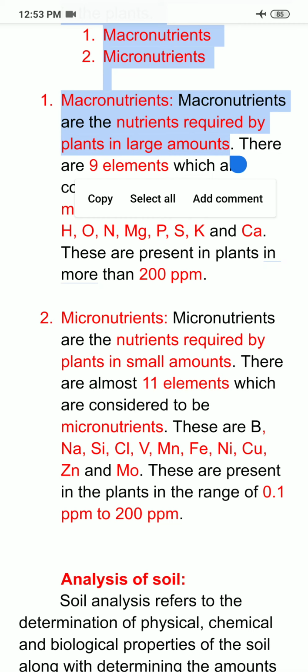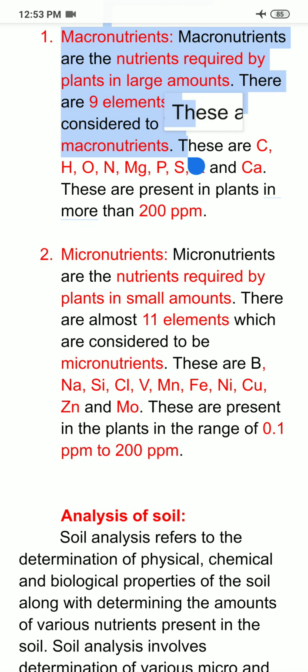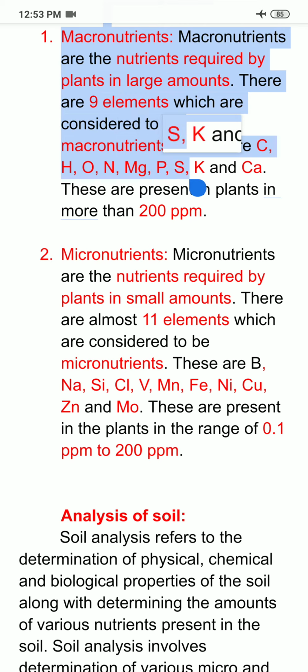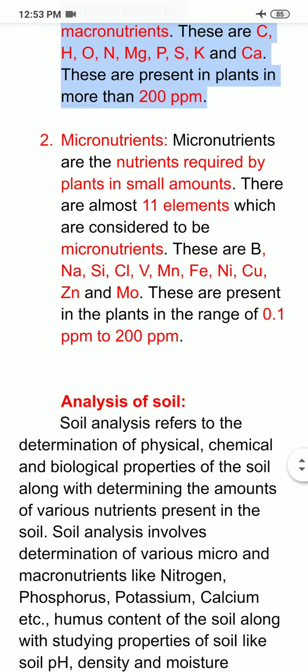There are 9 elements which are considered to be macronutrients, and these include carbon, hydrogen, oxygen, nitrogen, magnesium, phosphorus, sulfur, potassium and calcium. These 9 elements are considered to be macronutrients for the plants, because all these are required in quantities of more than 200 ppm.